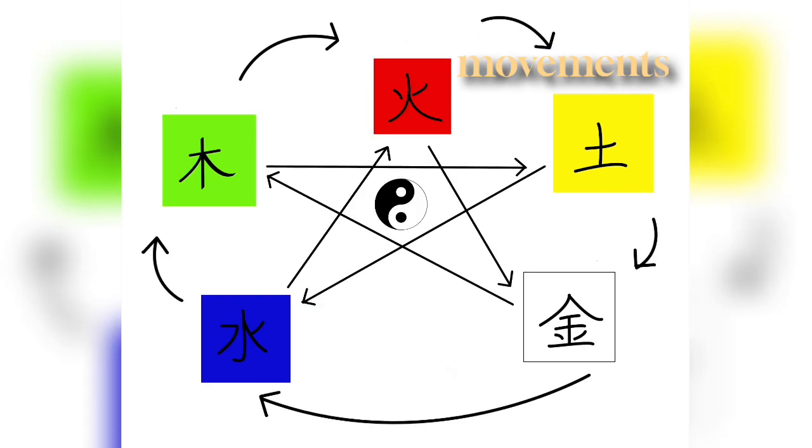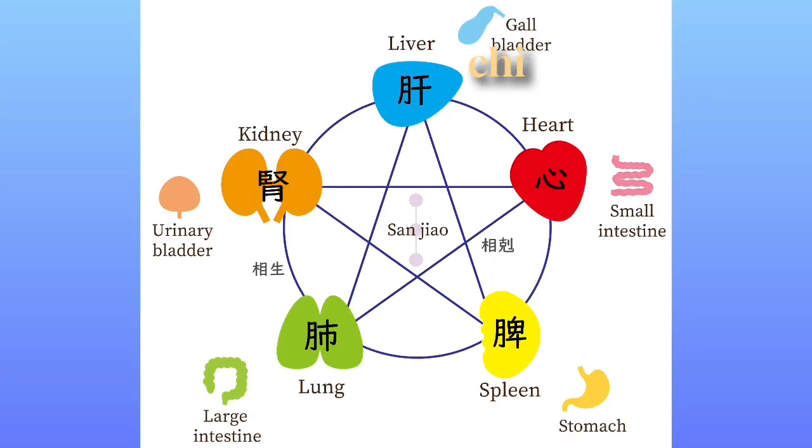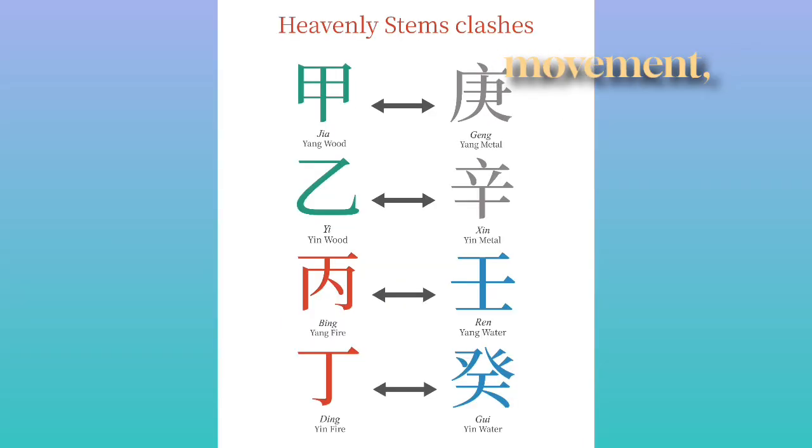The five movements find important applications in medicine. For example, pathological fire clearly blazes upwards, causing a red face and feeling of heat. Wood or liver chi flows freely in every direction. Metal controls the skin, which contains the body, contraction. Water or kidney chi has clearly a downward movement, excretion of impure fluids, and earth is in the center and therefore the pivot of reference.